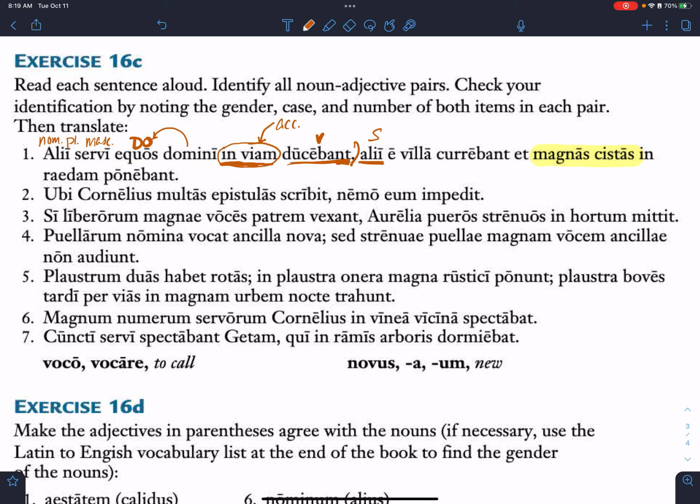David, what do you think? There's actually two: kurebant and ponebant. Good, kurebant and ponebant. And they're both singular or plural? Plural. What tense are they? They're the imperfect. How do you know? Because they end with BAN.